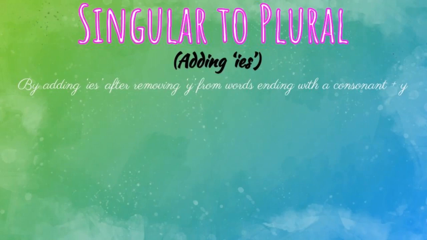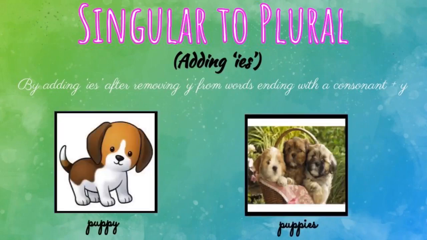Let us see an example here. What is the first example? Puppy. What are the last two letters? P, Y. Here, P is a consonant. It was followed by the letter Y. If a noun ends with any consonant followed by the letter Y, we have to remove the last letter Y and add ies to make this word plural. So the singular noun is puppy and the plural form is puppies, because we have dropped the letter y and instead we added ies.